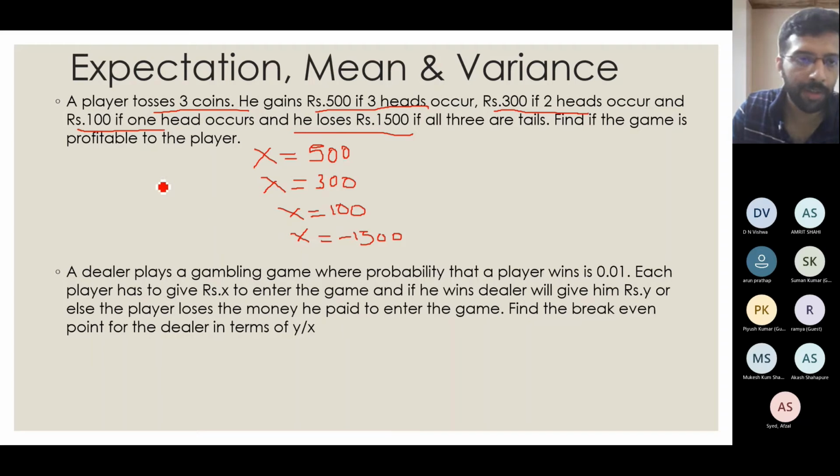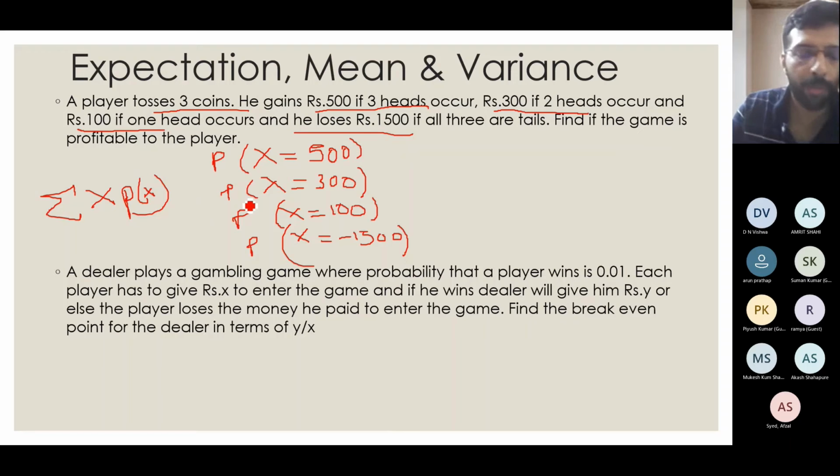We need to find these 4 probabilities. Then we apply the expectation equation, x into p of x, summed over all my cases. Then I can tell whether the game will be profitable to him or not.